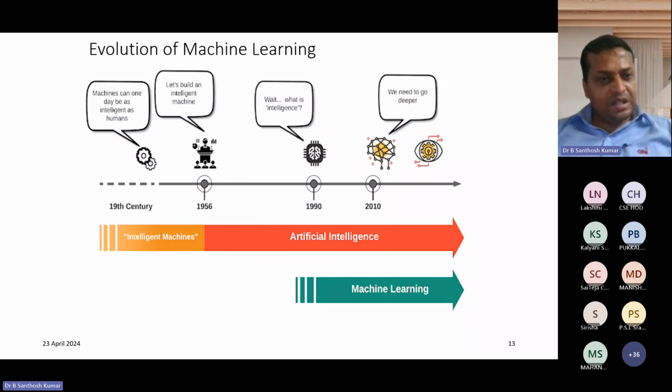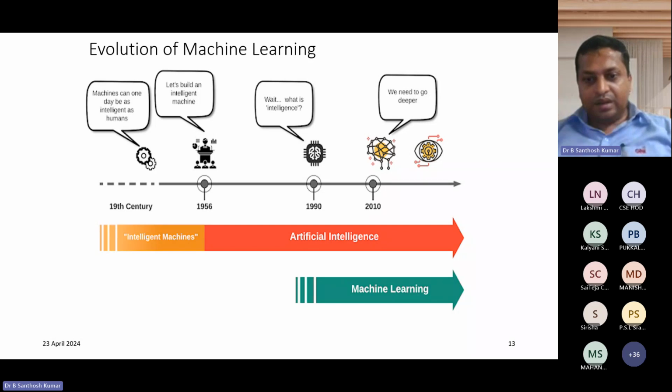Then the evolution of machine learning started in the 19th century. At that time it was called intelligent machines. Then around 1951 to 1956, it was renamed artificial intelligence. Then in the 1990s we added knowledge representation, genetic algorithms, artificial neural networks, and many other things.